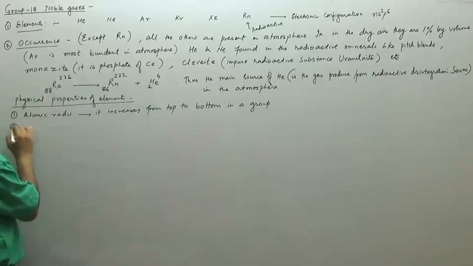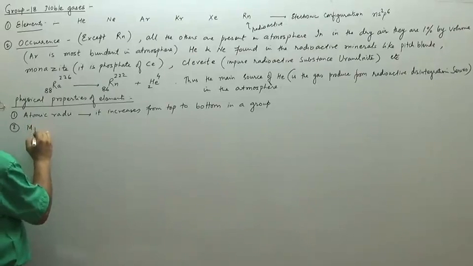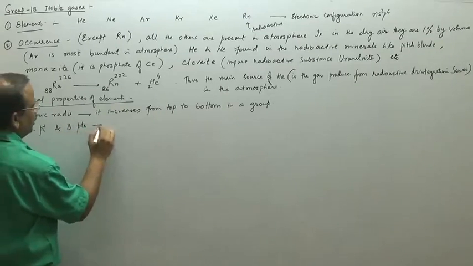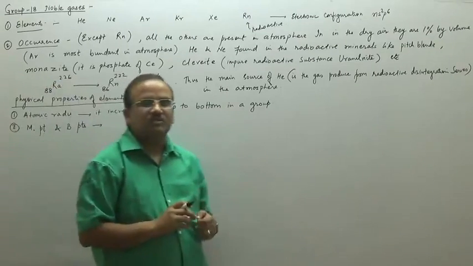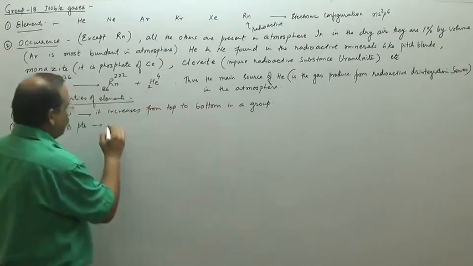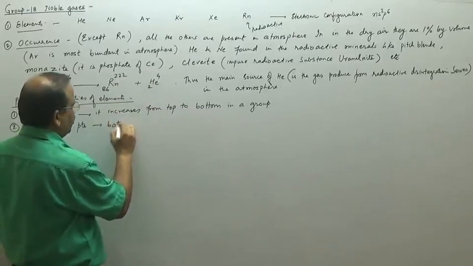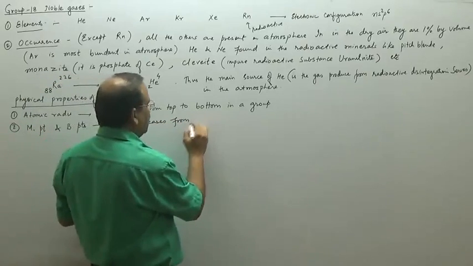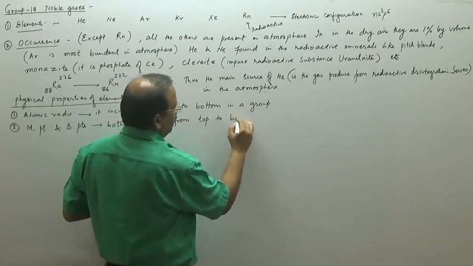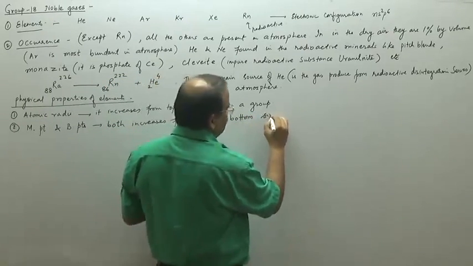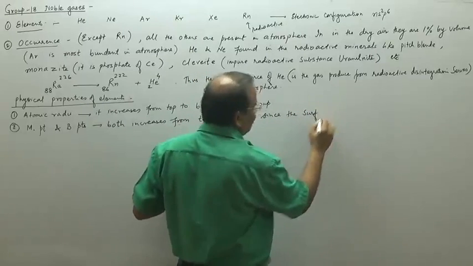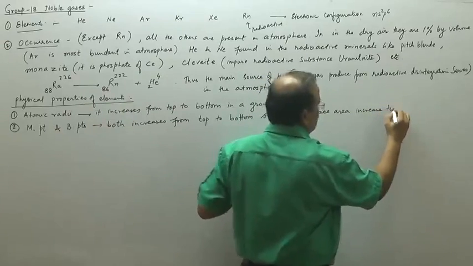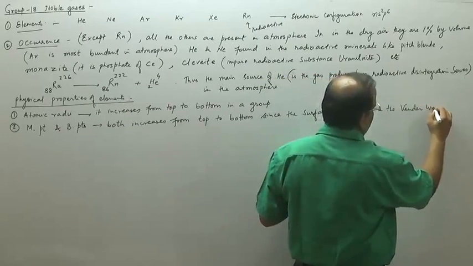Both increase from top to bottom because the surface area increases, so the van der Waals forces increase.